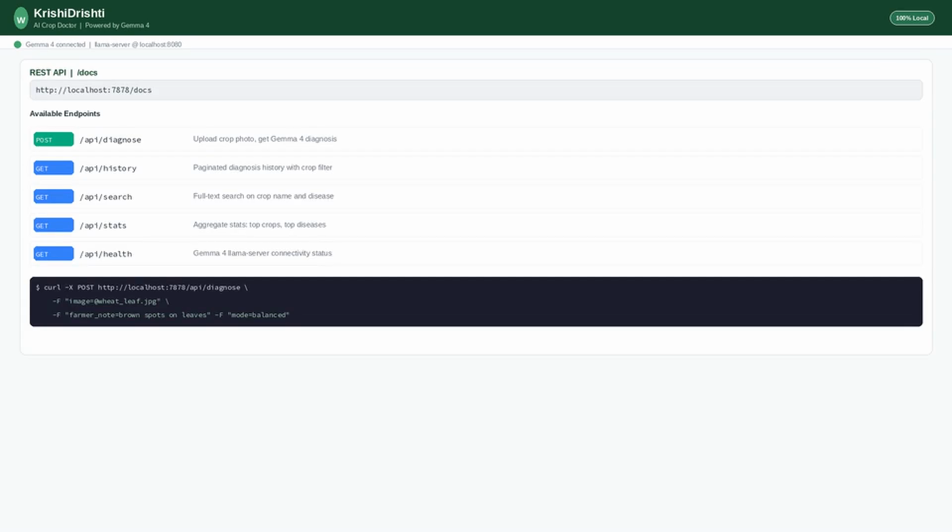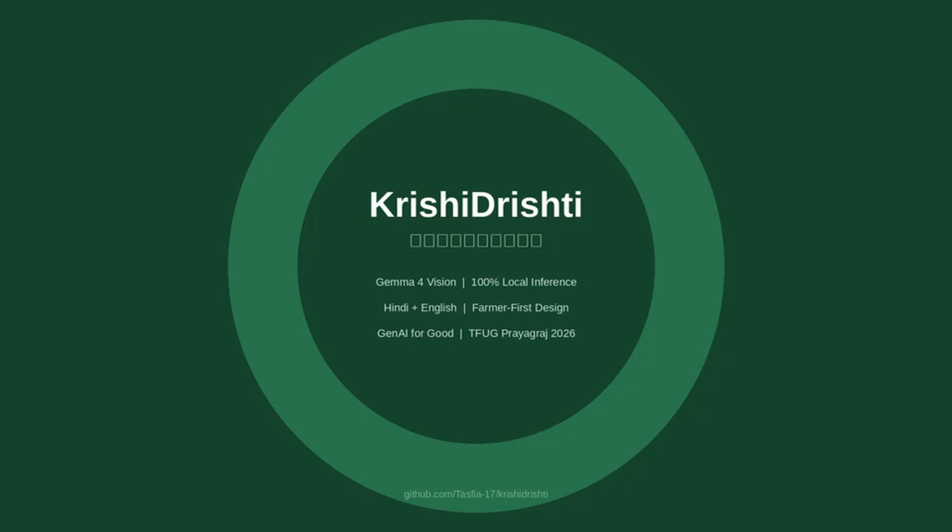For developers and field workers using tablets or custom apps, Krishi Drishti also exposes a full REST API. You can call the diagnose endpoint programmatically, integrate with existing agriculture management systems, or build mobile apps on top of it. Krishi Drishti, built for the GenAI for Good track at the Gemma 4 Hackathon in Prayagraj.